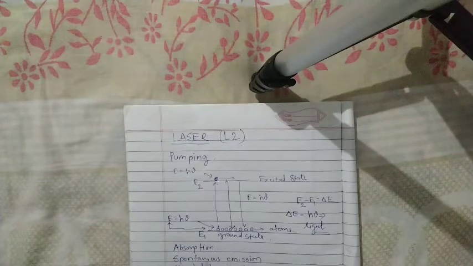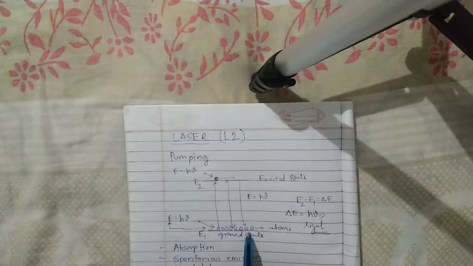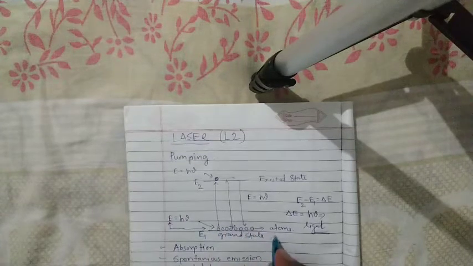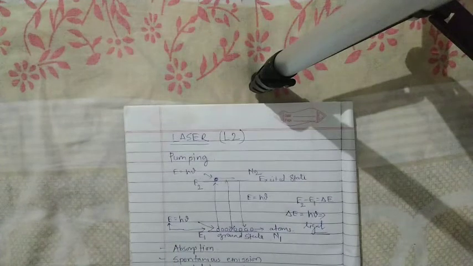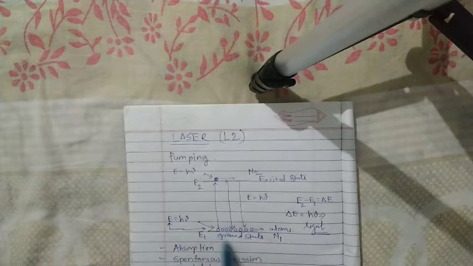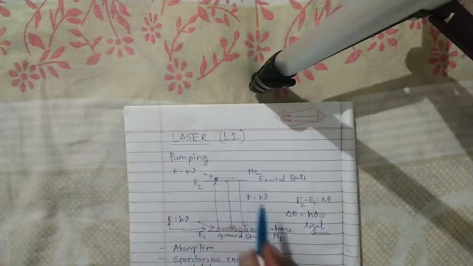And when again we add more energy to the ground state, let us assume the number of atoms in the ground state is n1, and the number of atoms in the excited state is n2. This energy is absorbed at the ground state and a number of electrons go to the excited state, that is n2.